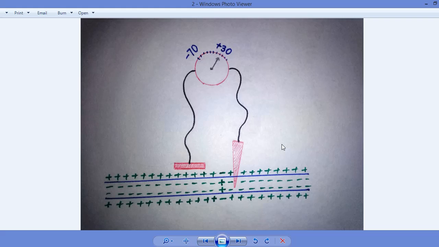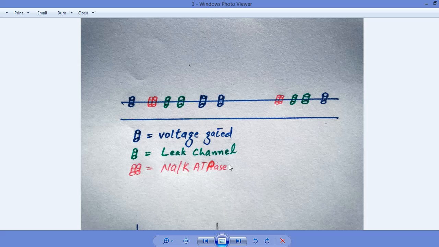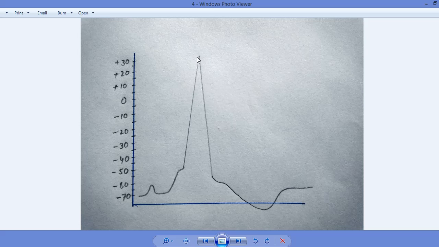Repolarization brings back the needle, or the potential, from plus 30 to minus 70, and that occurs with the help of the potassium channel. This line has been given by the voltage gated potassium channel, and this one by the voltage gated sodium channel.